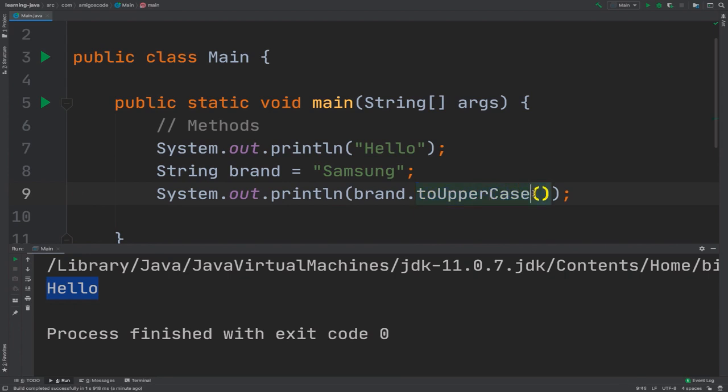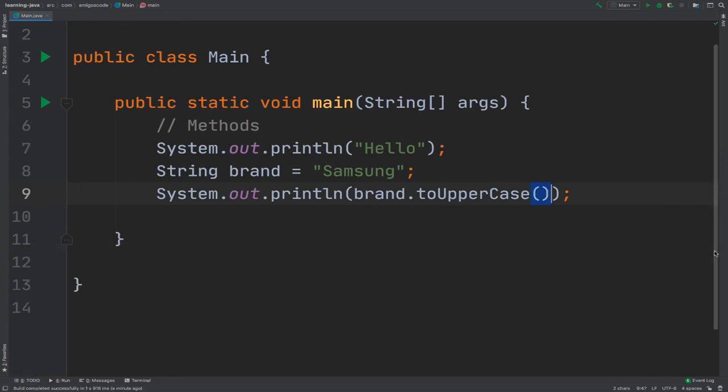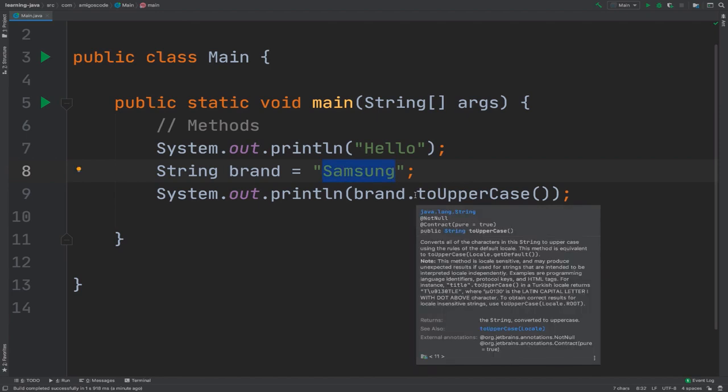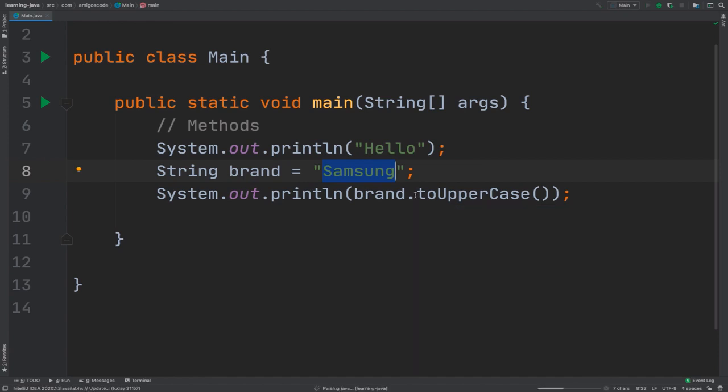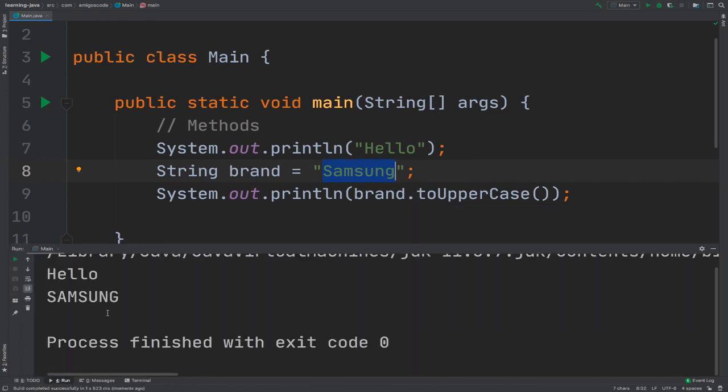Right here we have these two parentheses, which denotes that we are invoking the actual method. And in this method, we are not passing any data. So this method simply transforms this data right here, Samsung. Basically it transforms it into uppercase. If I run it, you see that everything is in uppercase.